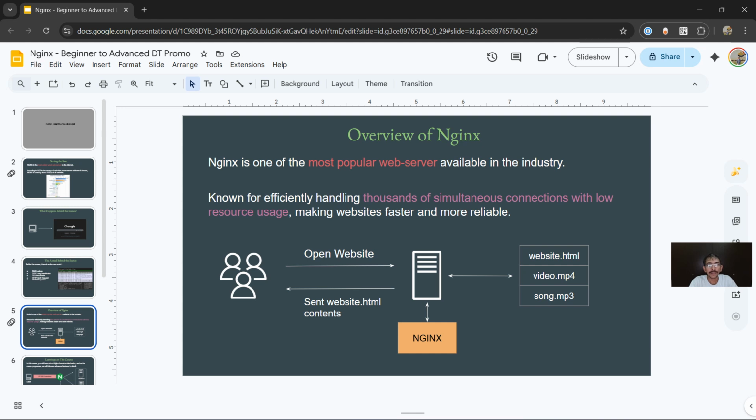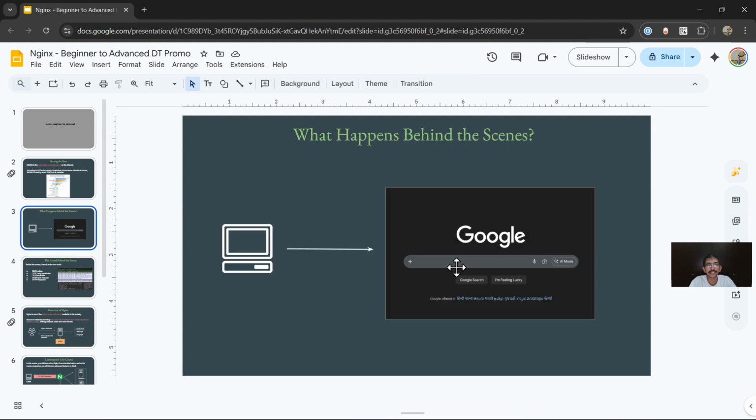Great. So I hope with this high level overview, you have started to understand the benefits of Nginx. Again, as part of this course, we are going to discuss this in great detail, but I just wanted to give you a gist that Nginx is the actual web server, a software that runs on top of your Linux server, and this Nginx is responsible for serving the website, serving the video files, MP3 files back to the browser or the clients, and this is the reason why the website loads or you are able to see the videos and so on.